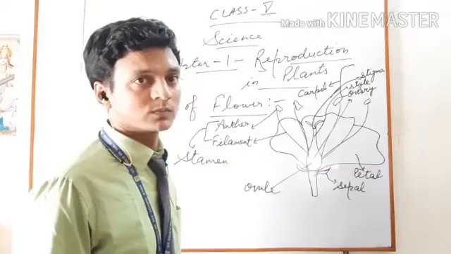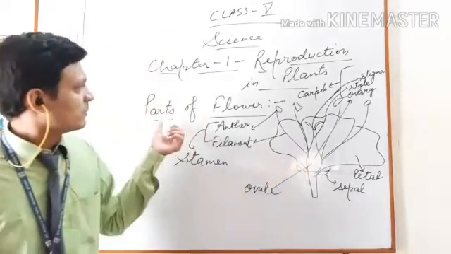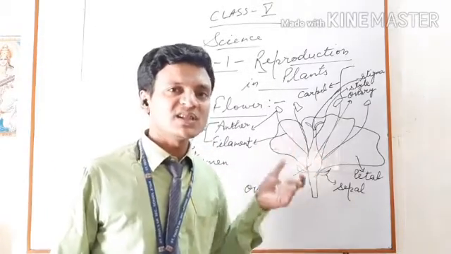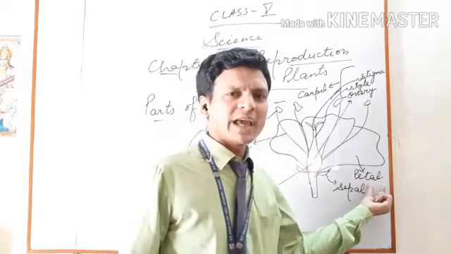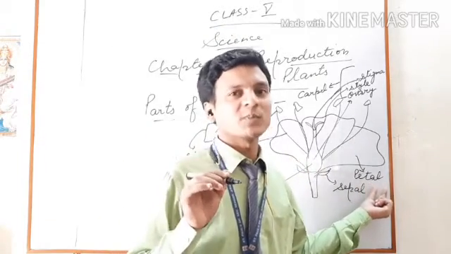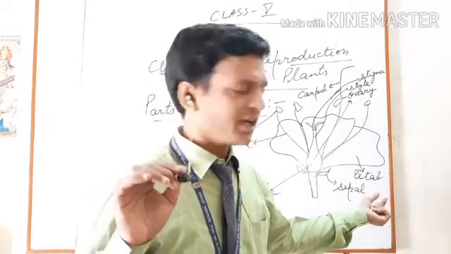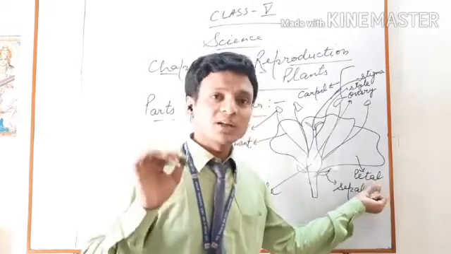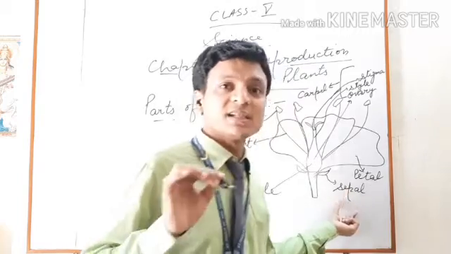Okay. Now you can see the diagram of the flower. In this diagram, you can see its parts clearly. Your first part is the petal. Actually, the petal is the colorful, showy part of the plant. It helps the flower to attract insects.